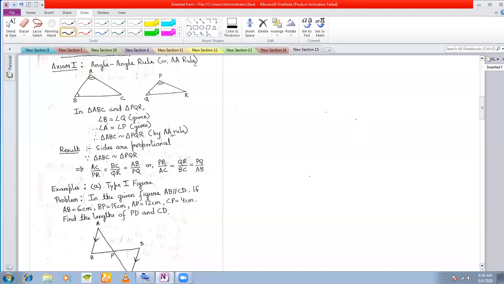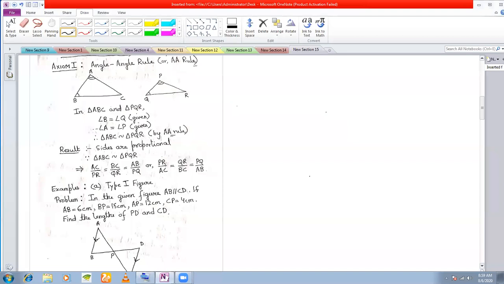Yes, sir. If two triangles are congruent, then I can say that they are similar, because congruent triangles have the same shape and same size. But if two triangles are similar, then I cannot say that they are congruent. Okay, so that is the logic.